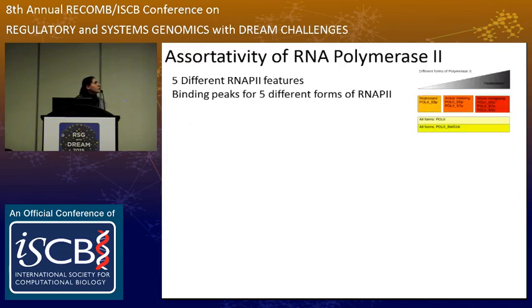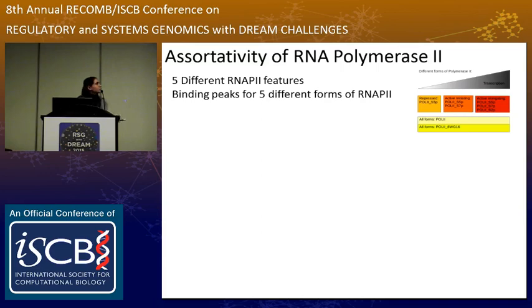Okay, so the thing that I've been postponing to explain so far is what we did with the 5 different types or variants of RNA polymerase that we had in our feature list. These ChIP-seq data, which obviously we didn't collect ourselves, came with 5 different types of features for polymerase because the antibodies used in these experiments were specific to different variants.